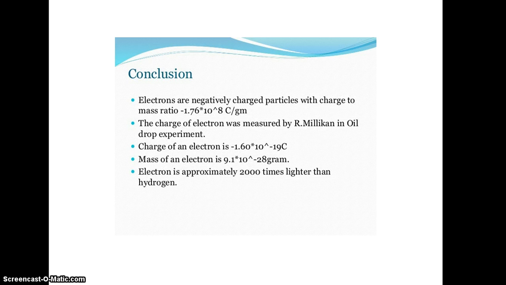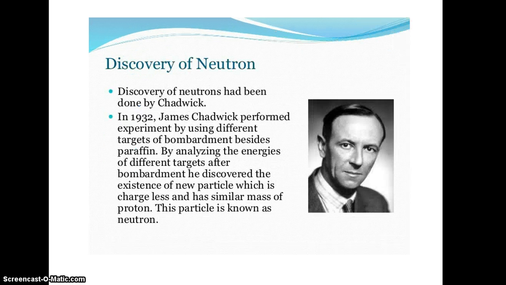Mass of electron is 9.1 into 10 raised to minus 28 gram. And electron is approximately 2000 times lighter than hydrogen. So, these are the conclusions made by J.J. Thomson.